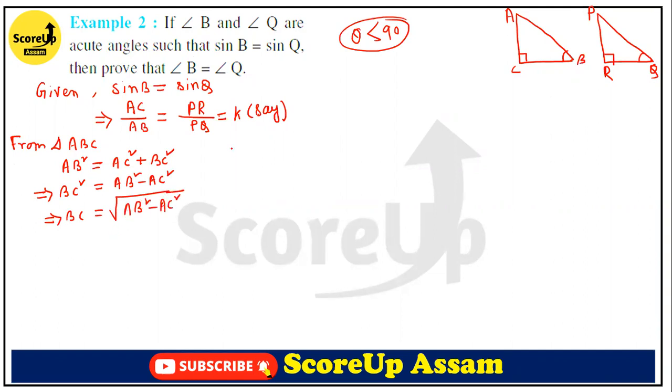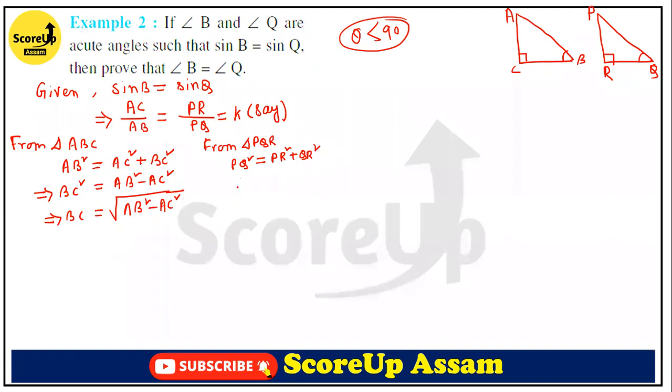Okay. Now from triangle PQR, we can write PQ square is equal to PR square plus QR square. Okay.